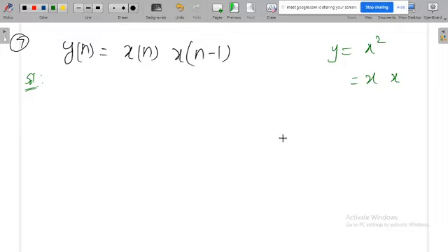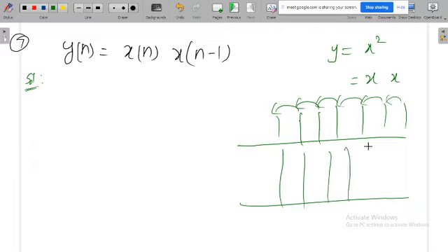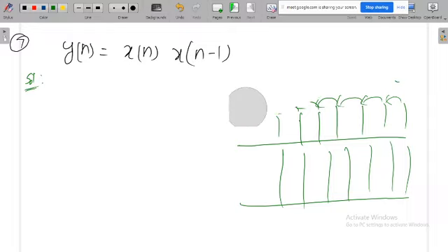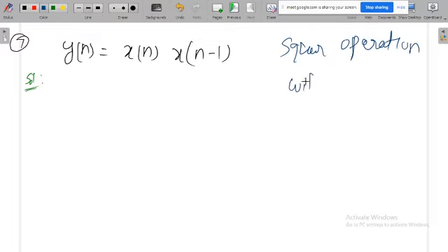Okay, see what is the concept of this one. Say for example, if you are having samples like this, when it is an absolute square, you directly make the square, but when it is a delayed square, you multiply with the previous sample, like this. Then you put values like this. So this is the concept of square with the delay operation. Here also it is a square operation only, but with some delay, with the delayed signal.